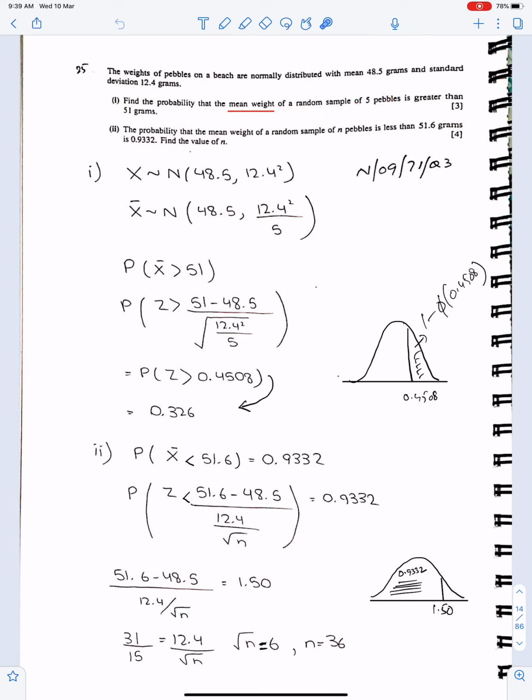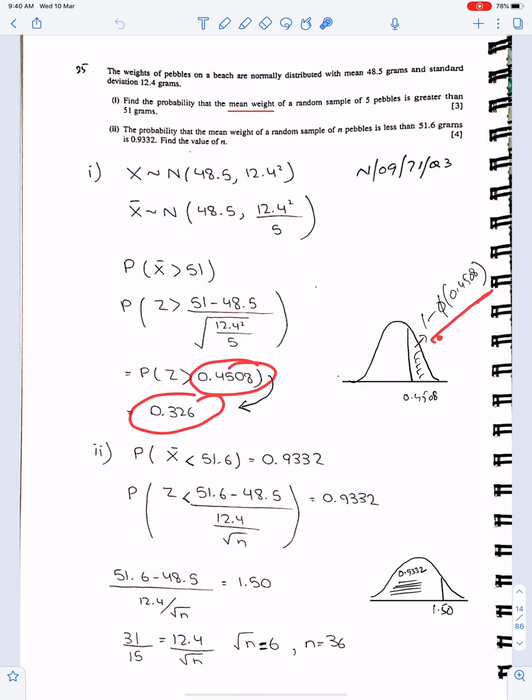Since the population is normal, with known variance, the distribution of x bar will always be normal for any sample size. We need this probability. So when we convert this in the form of z, we will have this: 51 minus the mean, divided by the square root of this. And you all know how to calculate this value.